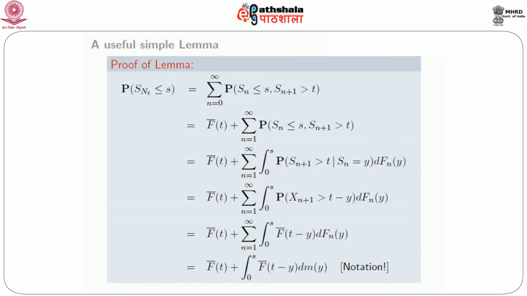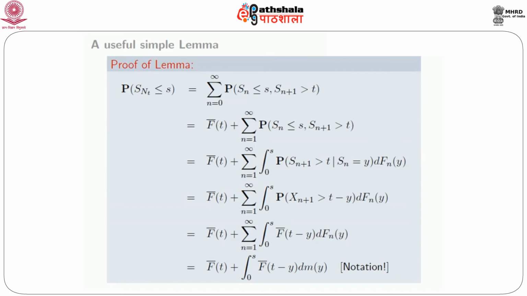So we condition on Sn. Let Sn be equal to y for some y between 0 and s. What's the conditional probability that Sn plus 1 is greater than t given Sn equal to y? And then we integrate that with respect to the distribution of Sn, which is Fn, dFn(y) from 0 to s. But given Sn equal to y, probability that Sn plus 1 is greater than t is same as probability that Sn plus Xn plus 1 is greater than t. But given Sn equal to y, Sn is y, so probability that y plus Xn plus 1 is greater than t. But now Xn plus 1 is independent of Sn.